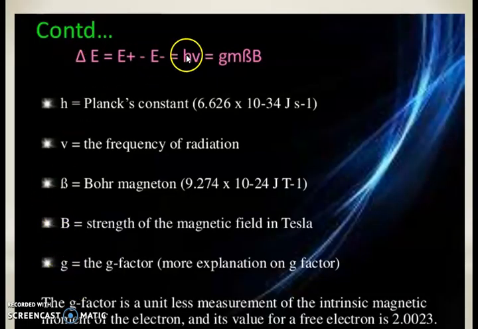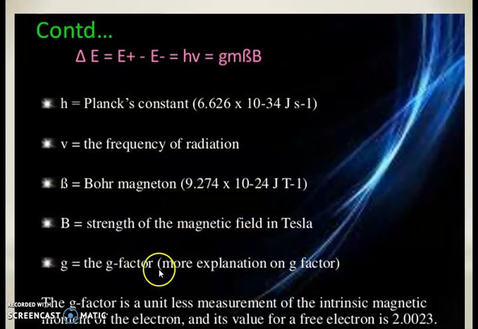In this equation, h is Planck's constant whose value is 6.626 into 10 raised to power minus 34. Nu is the frequency of radiation, beta is the Bohr magneton, B is the strength of the magnetic field in Tesla,